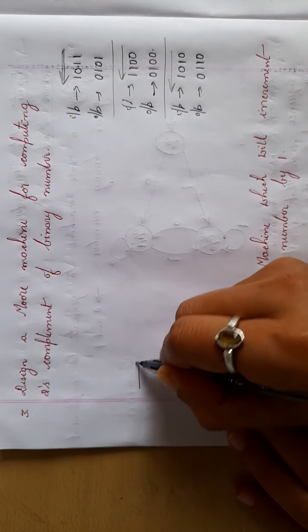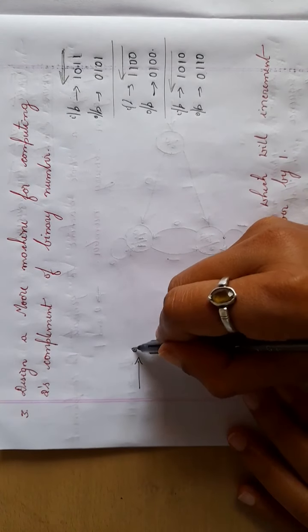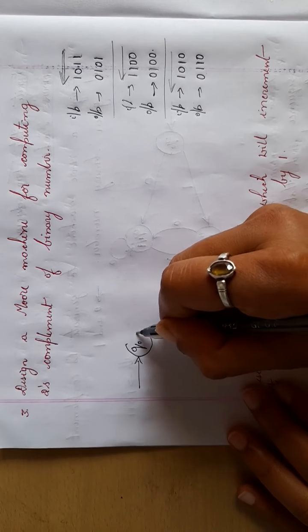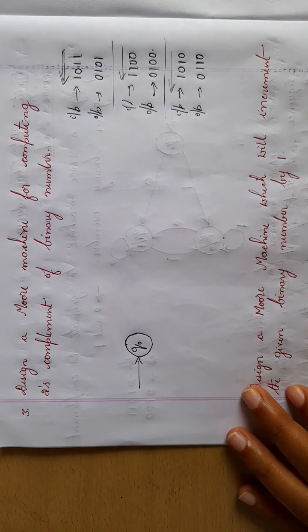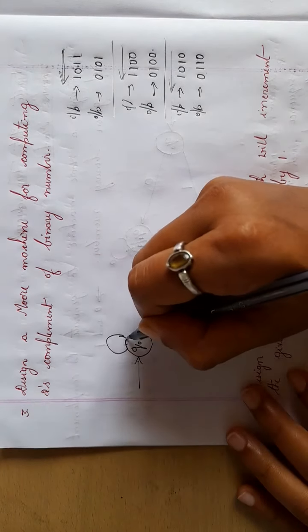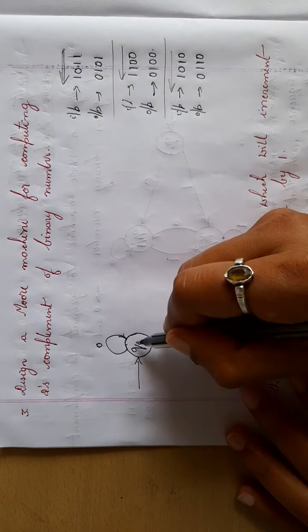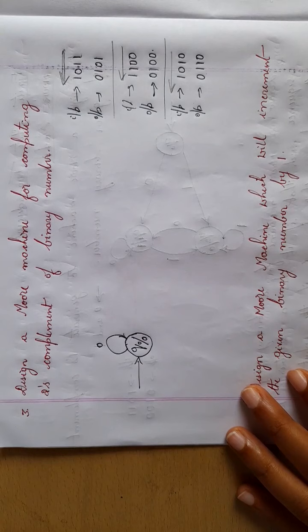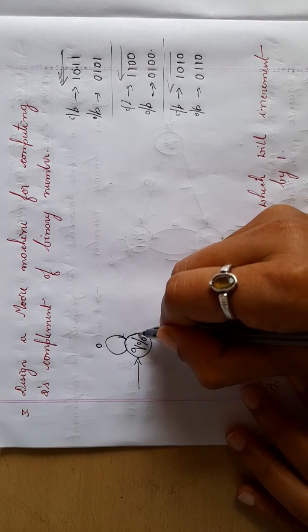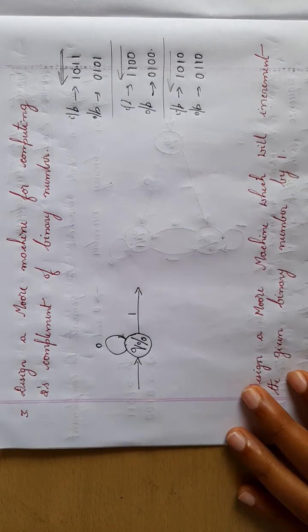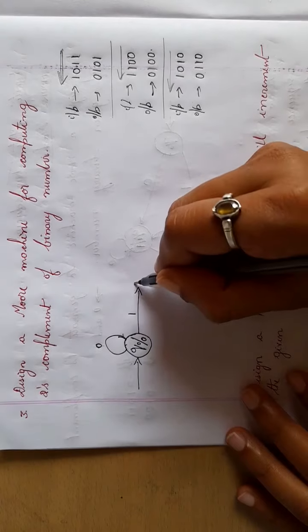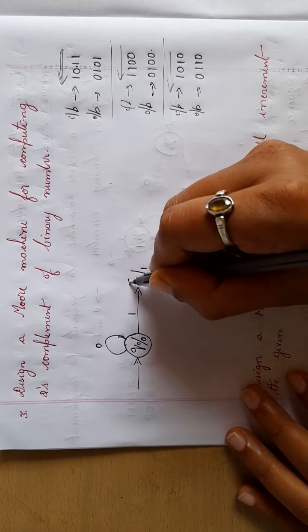So start, Q naught, the first state. So what should you do? Keep the binary number as it is until you read the first one. Okay. So what happens, if you are reading 0, it will remain 0 itself. So if you are reading a 0, then it remains as 0 itself. So this continues till you read a first one. So when you read a first one, what happens? When you read a first one, keep 1 as it is. So Q1, keep 1 as it is.